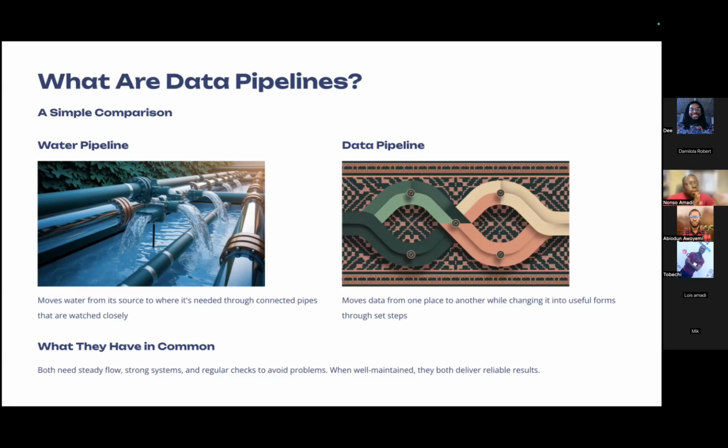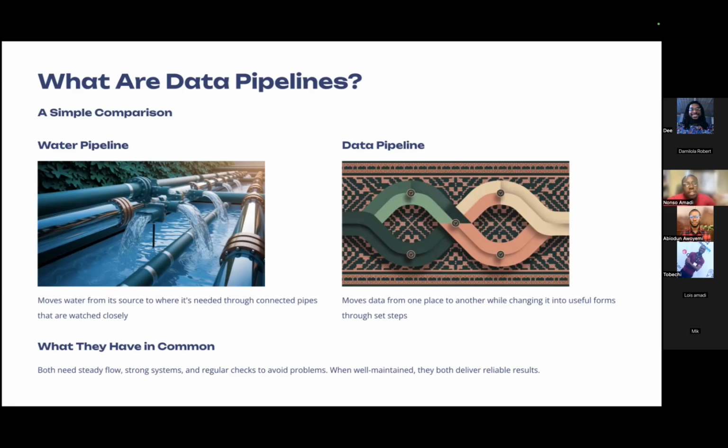In comparing our water pipeline to a data pipeline, we notice that they have some things in common. The first is that both of them need to have a steady flow. Second, they need to have strong systems, a way by which there is no leak and no bad elements getting into the pipeline, thereby corrupting either the water or the data.